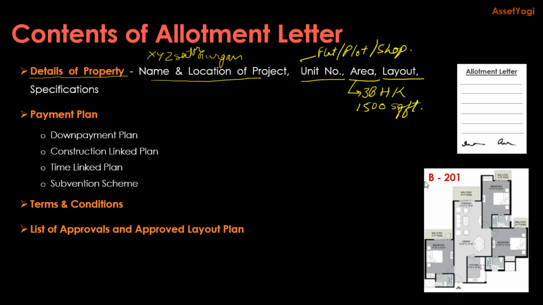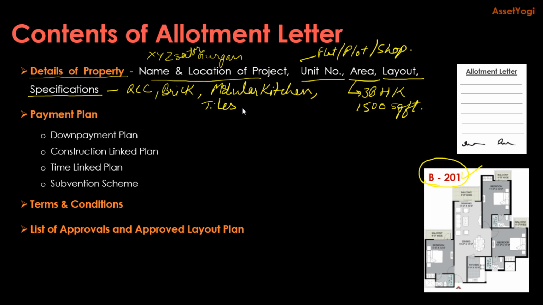For example, for our hypothetical property B201, this is the layout which will be attached along with the allotment letter. Then specifications of the property will also be mentioned, whether RCC structure will be used for the walls, or brick walls will be there, or whether you are going to get modular kitchen, and what kind of tiles will be used, and what kind of electrical and sanitary fittings will be used. They may mention the brands also. Then payment plan will also be mentioned in the allotment letter.